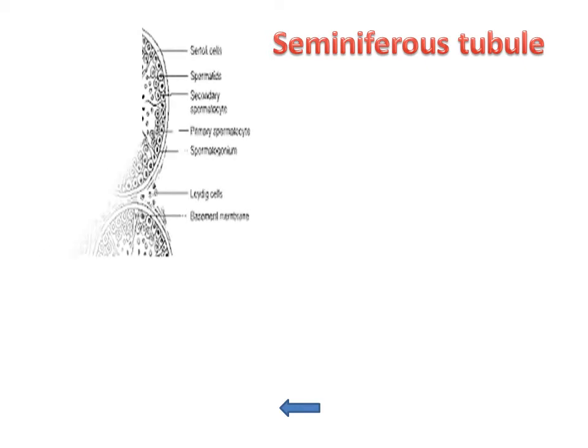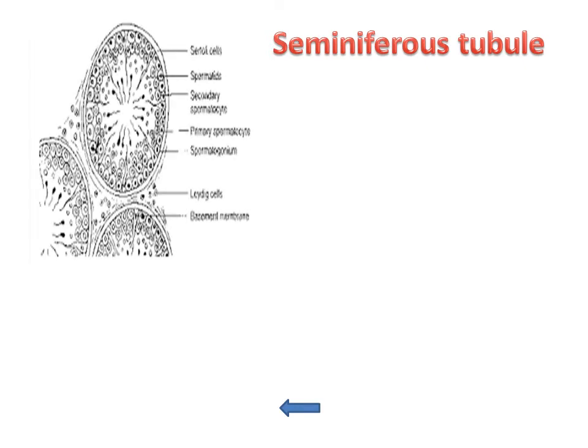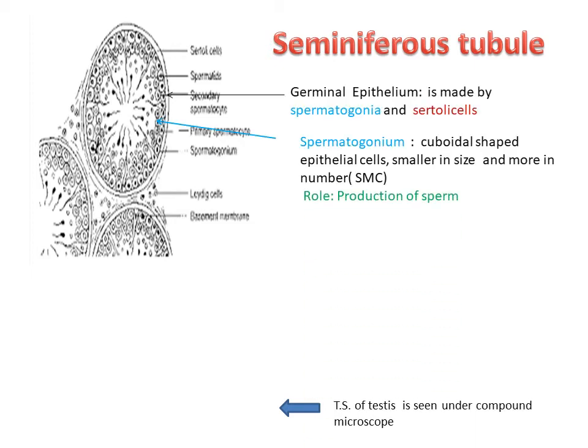Now in detail, the seminiferous tubules. This image shows the structure of seminiferous tubules. It is a follicular structure, a number of follicles are present inside this, and a single follicle is called a seminiferous tubule.